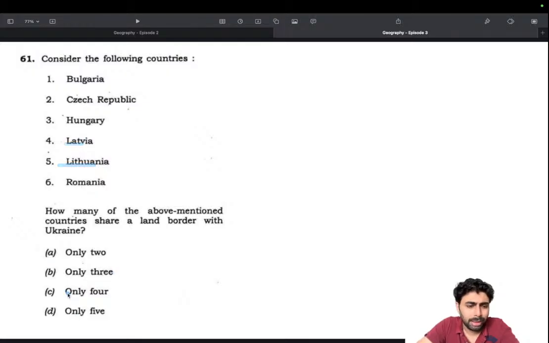If you could eliminate 2, meaning that only 5, only 4, yeah, we could only eliminate this much. So it's very tricky. If you know, you know. You should be knowing that, because Russia-Ukraine was very much in news. So from now on, look up those questions, look up those areas. For example, Israel, Palestine, DRZ, Sudan, the regions across Sudan, that's very important. So those should be known. And Venezuela also is important, because Venezuela is also frequently in news. So the answer is Hungary and Romania, only 2.